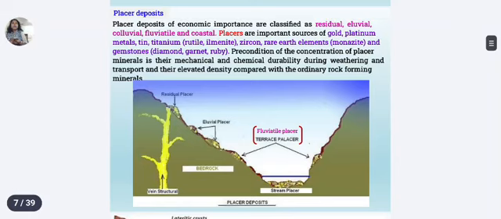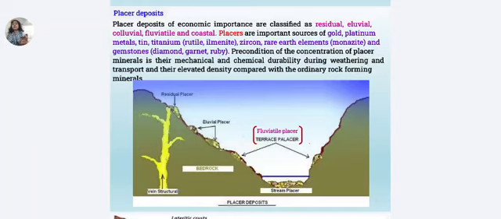So this is about the placer deposit. The types of placer deposits are classified as residual, alluvial, colluvial, fluviatile, present in river, coastal. So the condition for placer formation is mechanical strength, chemical resistance and high density. These deposits are a major source of gold and titanium minerals, right?